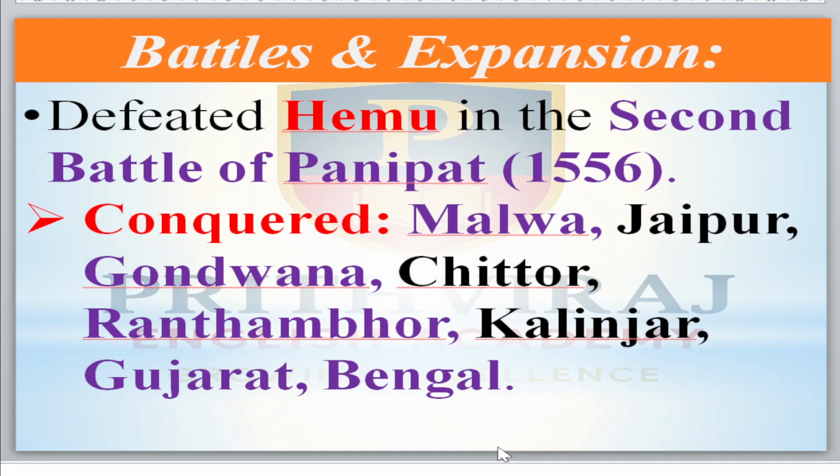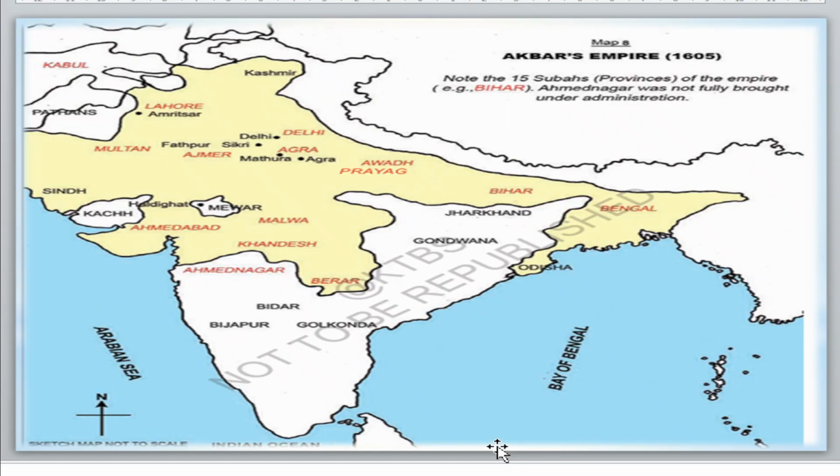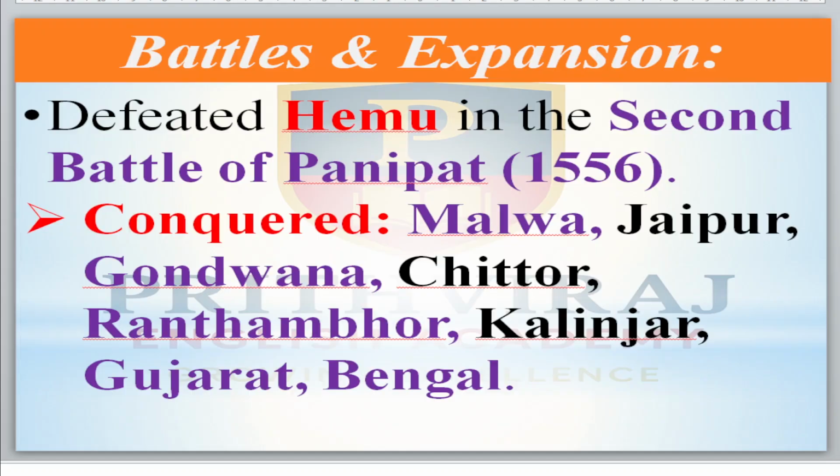Through that he was able to conquer Malwa, Jaipur, Gondwana, Chittor, Ranthambore, Kalinjar, Gujarat and Bengal. These are the places he conquered in Akbar's time. Okay, now move to the next.